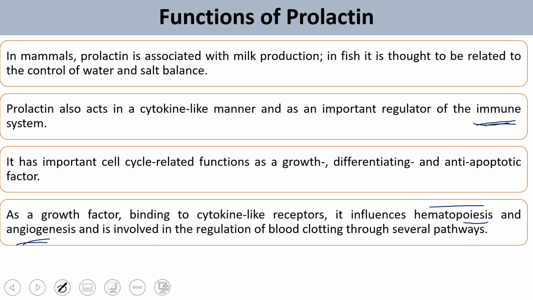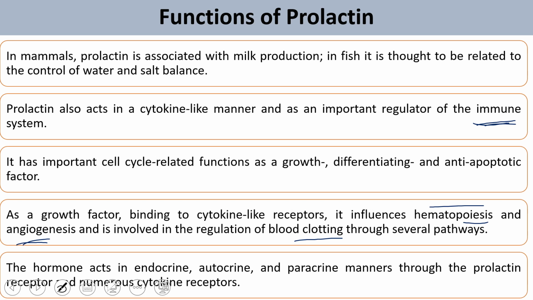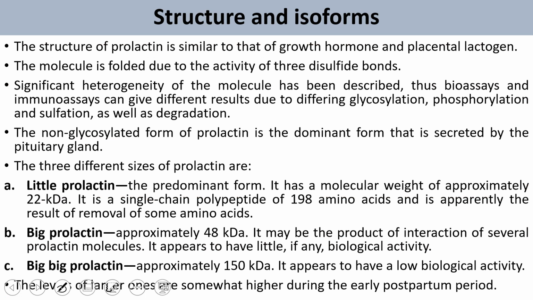It is also involved in the regulation of blood clotting through many pathways. The hormone prolactin acts in an endocrine, autocrine and paracrine manner through the prolactin receptor, which is one of the numerous cytokine receptors. Prolactin is also present in different forms.